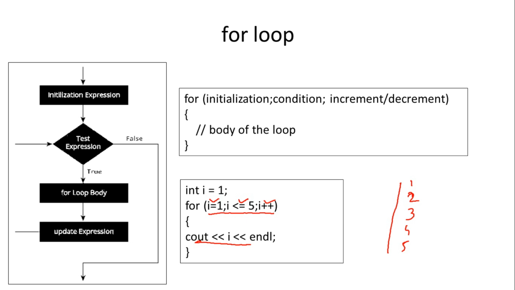We have seen three conditional statements: if, if else and switch case. The if statement is used for specifying the execution of statements only when the condition is true. If else is used for specifying the execution of statements when the condition is true or when the condition is false. The switch case statement is used for checking multiple conditions using a single statement. So this was about the selection or conditional statements.